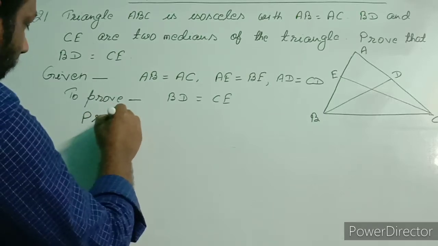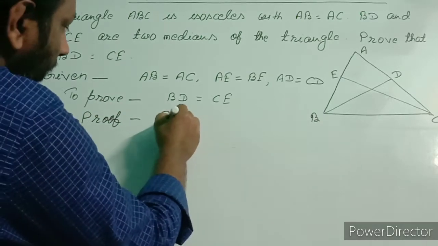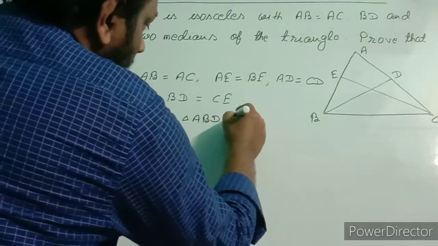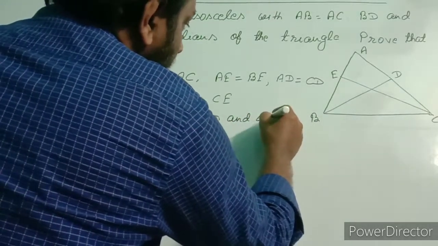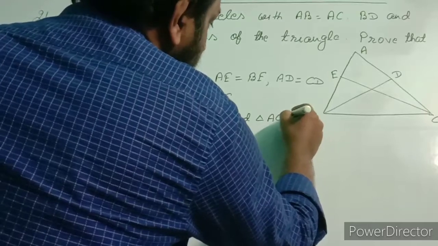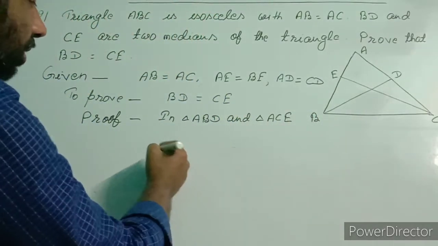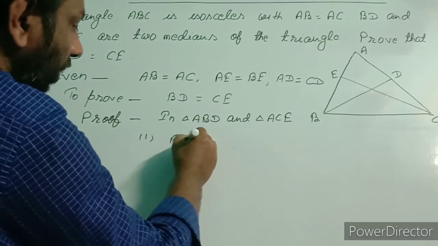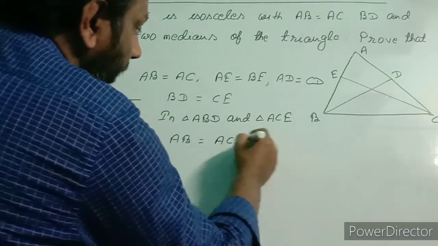Proof: in triangle ABD and triangle ACE, we'll find out three conditions. First, AB equal to AC.